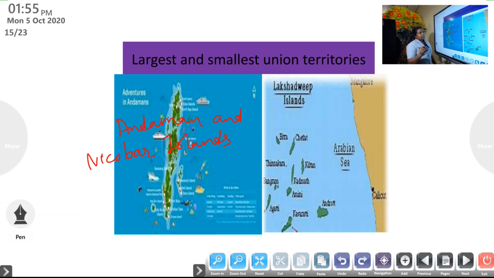You should remember this also, because for your MCQ test, these questions will be asked: the largest union territory and the smallest union territory. The largest is Andaman and Nicobar Islands. The smallest is Lakshadweep Islands. These two are groups of islands in India.